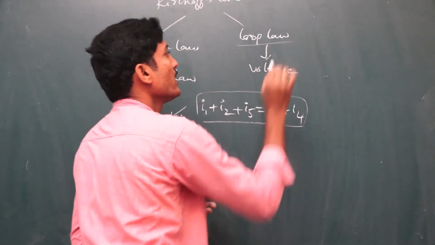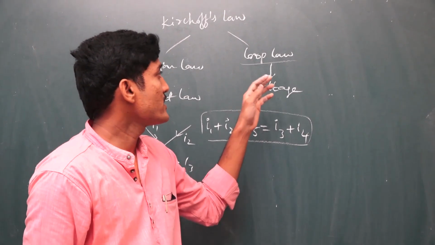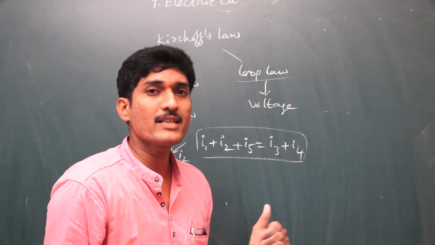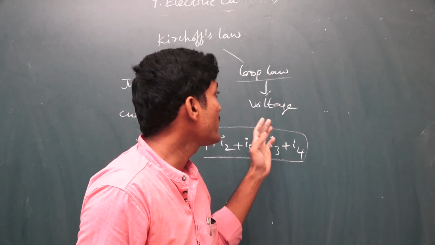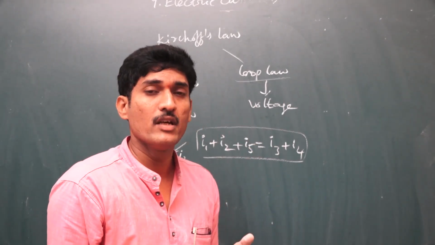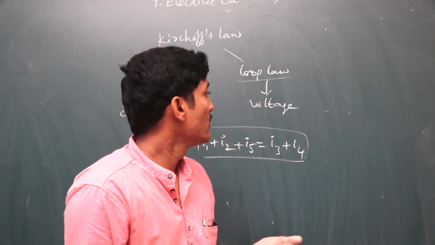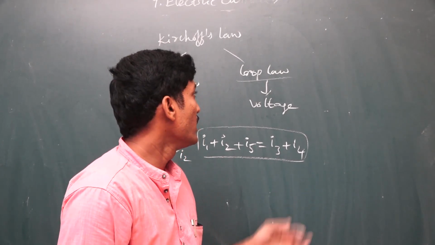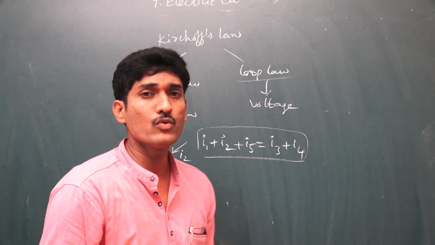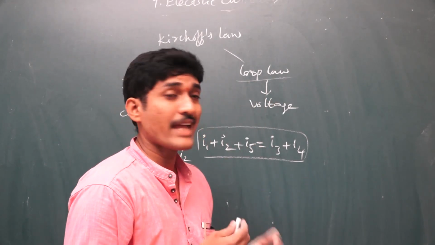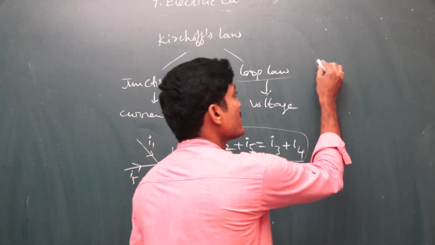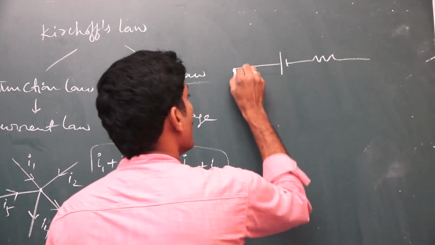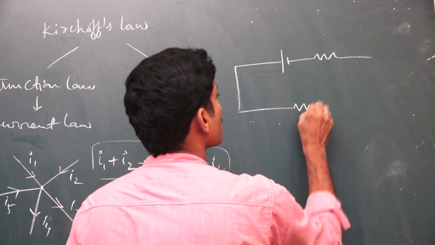Now the loop law. The loop law states that in a closed circuit loop, the algebraic sum of all voltages across various components in a closed circuit loop is constant. That means whether it increases or decreases, it will be constant. By applying the loop law, we have to follow the sign conventions. Consider one loop like this.